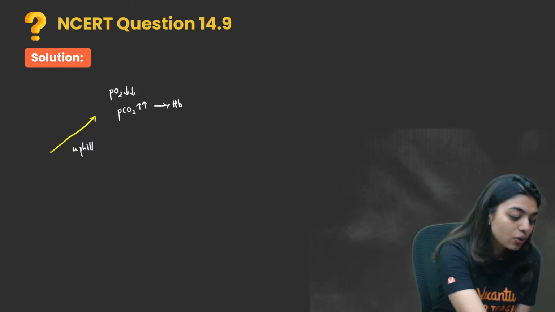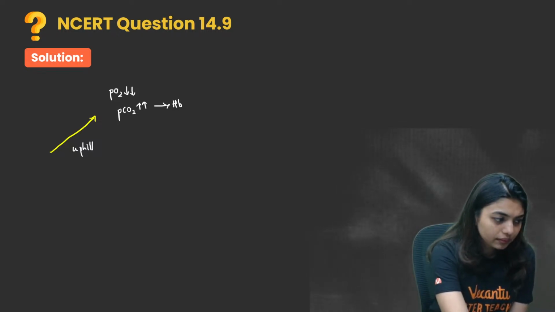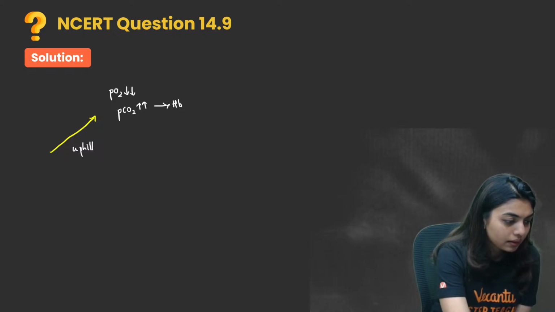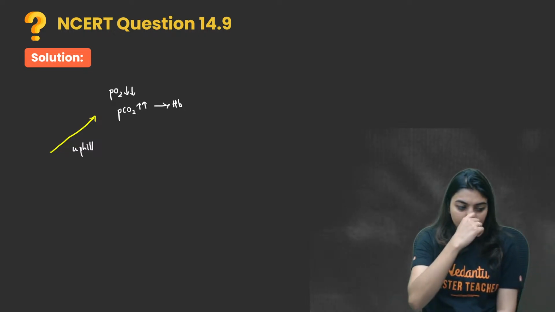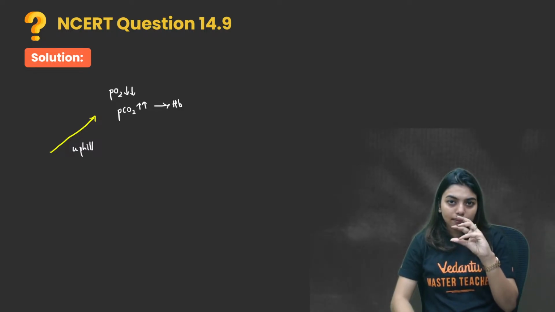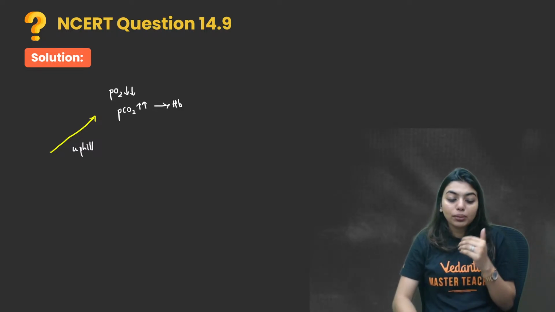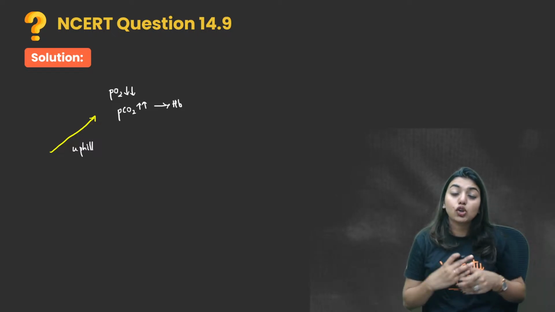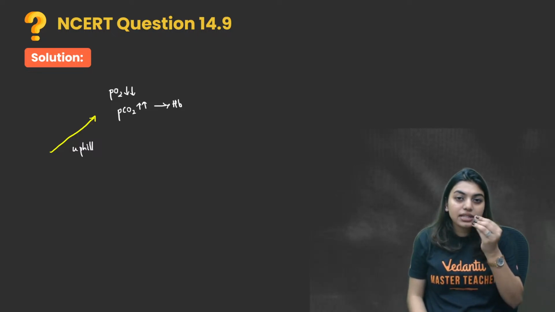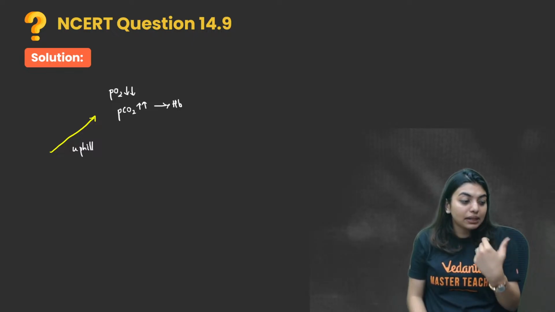So when a person is going uphill, the binding capacity of hemoglobin with carbon dioxide is going to be more, because automatically oxygen is decreasing. That is the reason why the blood vessels break in the nose and bleeding will happen.